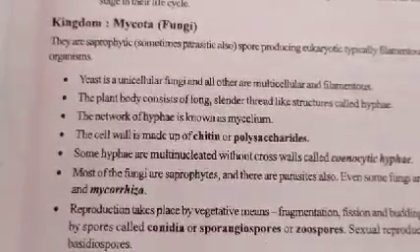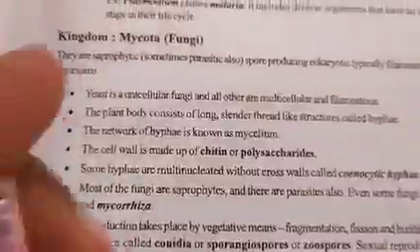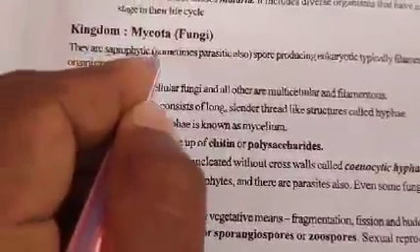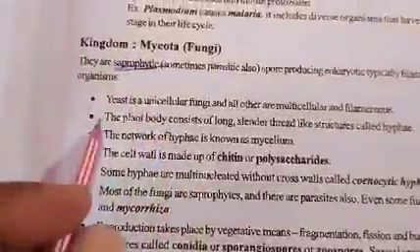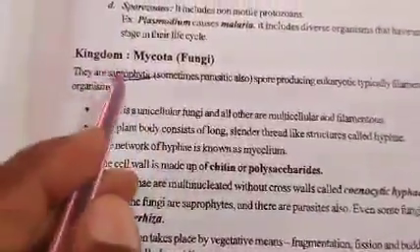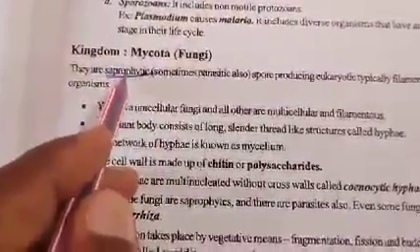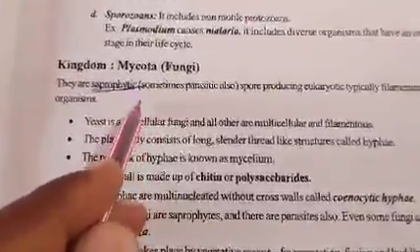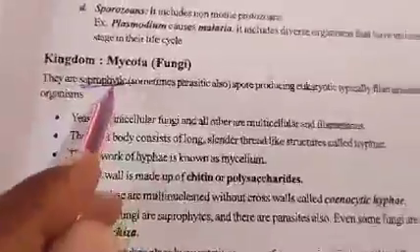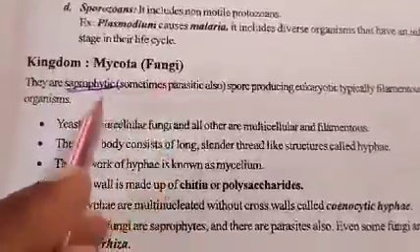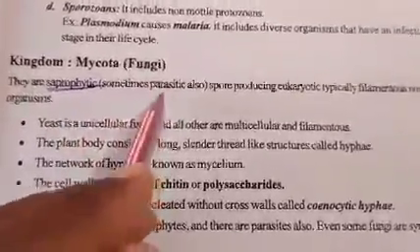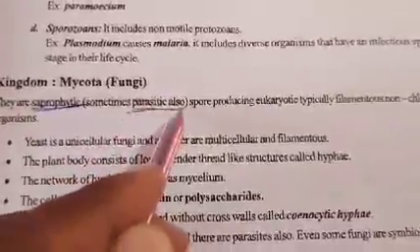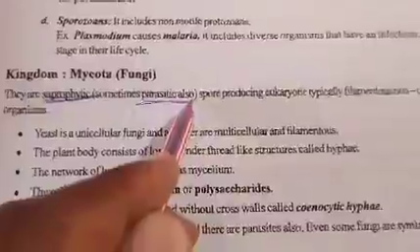They are saprophytic, sometimes parasites also. What is meant by saprophytic? The organisms which depend on dead and decaying organic matter are called saprophytic organisms. Fungi are saprophytic, and sometimes parasites also, which depend on other organisms for nutrition or food.